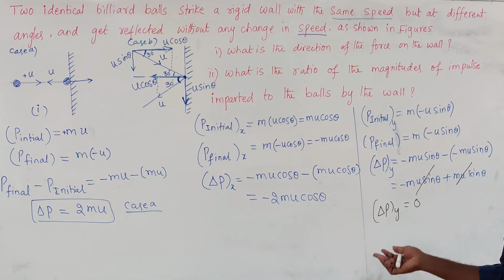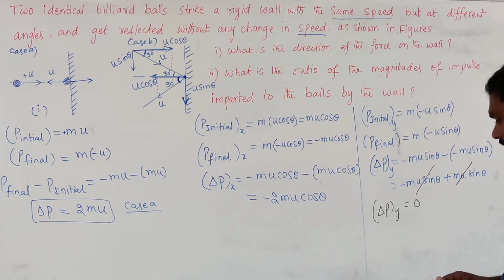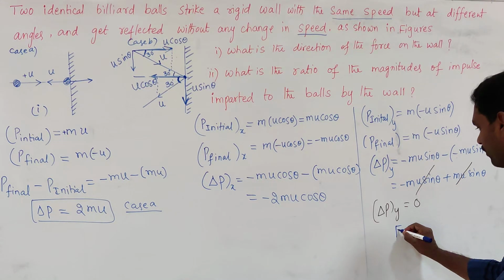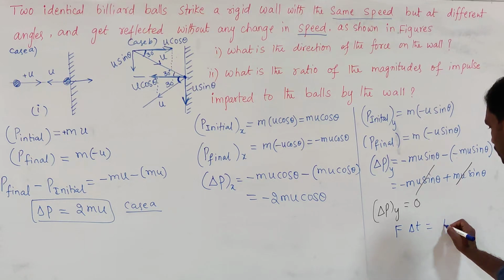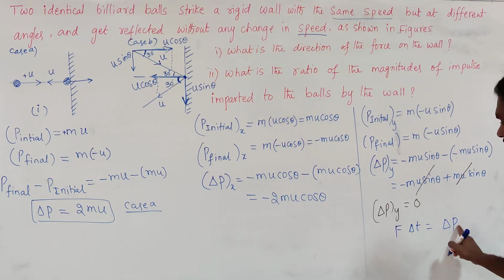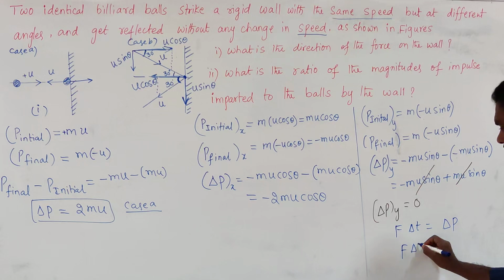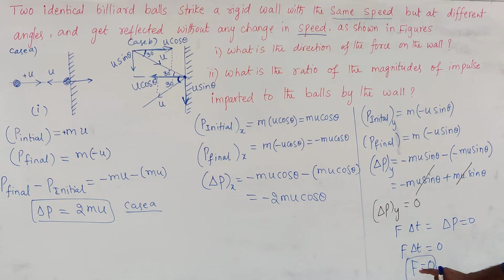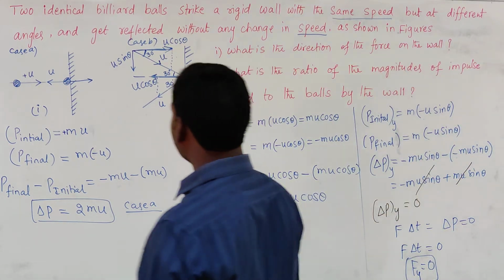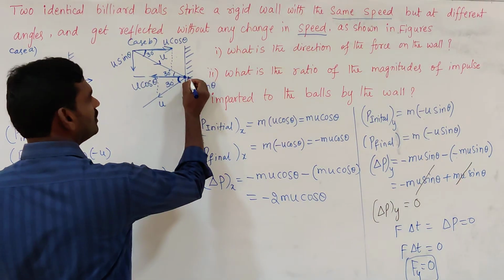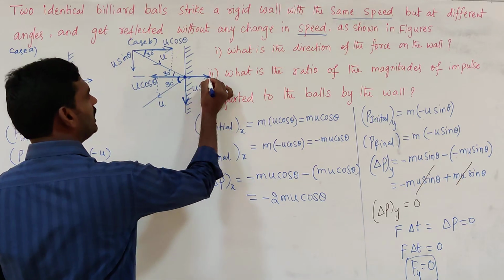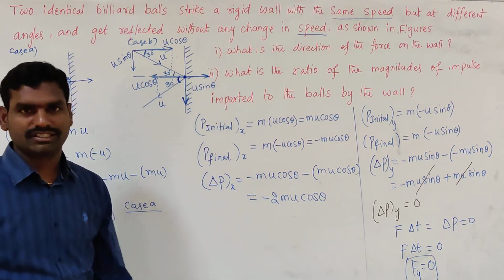So there is no force acting along y-axis, because we know that F delta t equals change in momentum. If change in momentum equals 0, that means F delta t equals 0, that means the force acting along that direction is equal to 0. So there is no force acting along y direction. Only the force acting along x direction in this case, pointing normal to the surface.